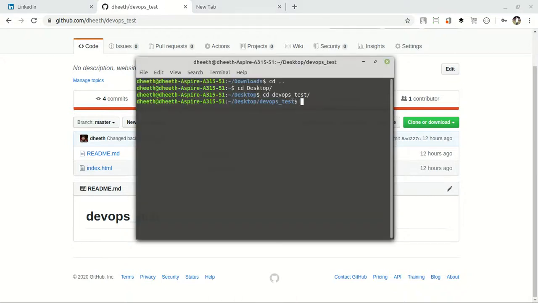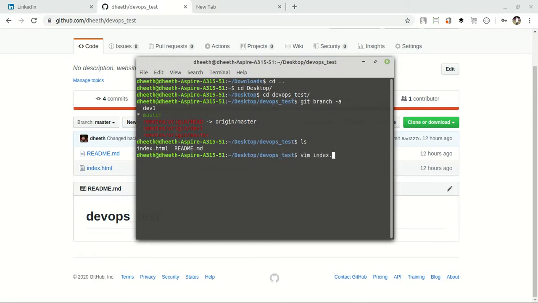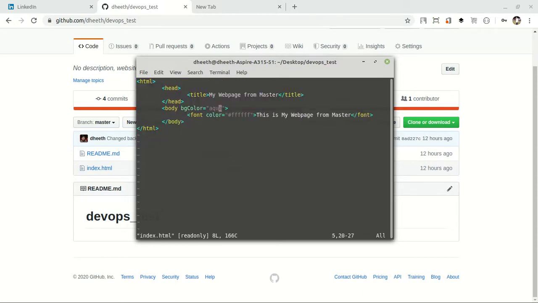Let's start by making changes in the master branch. So let me show you. See, I am in the master branch now. So I'll change my index.html file in our Git repository. So for this, I'll just change the background color to blue. So I did it.